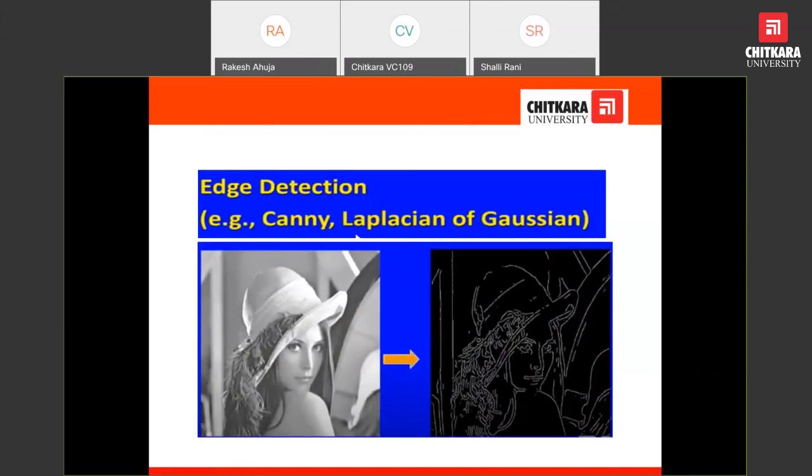Edge detection. Sometimes we may need to detect the edges. This is a standard image of Lena. And why is it so standard? Because it consists of various intensities in that image. That's why most researchers use this image for their research work.